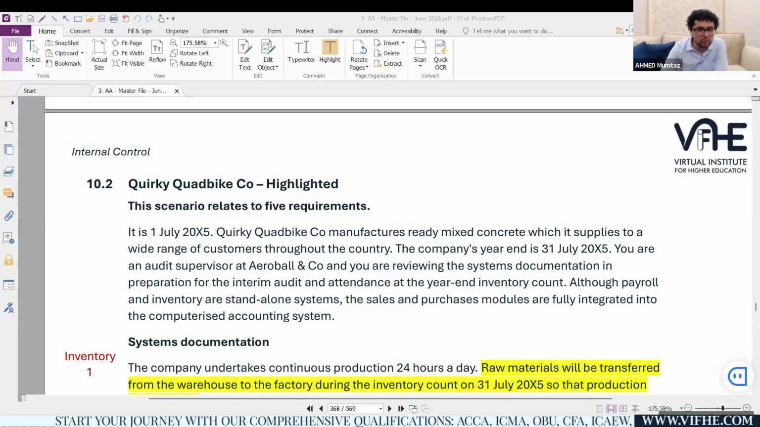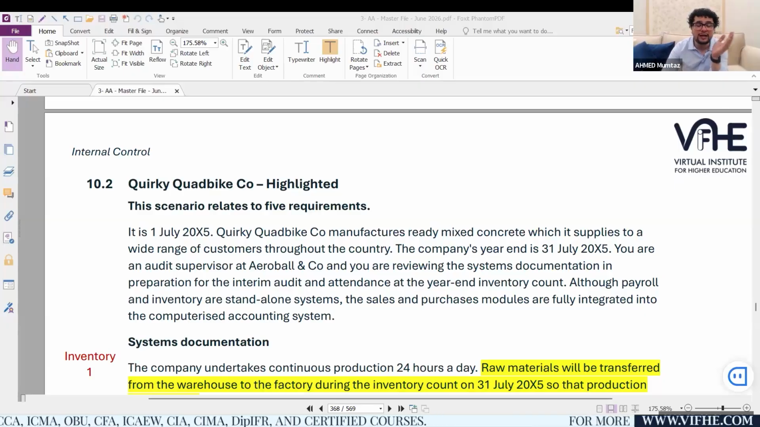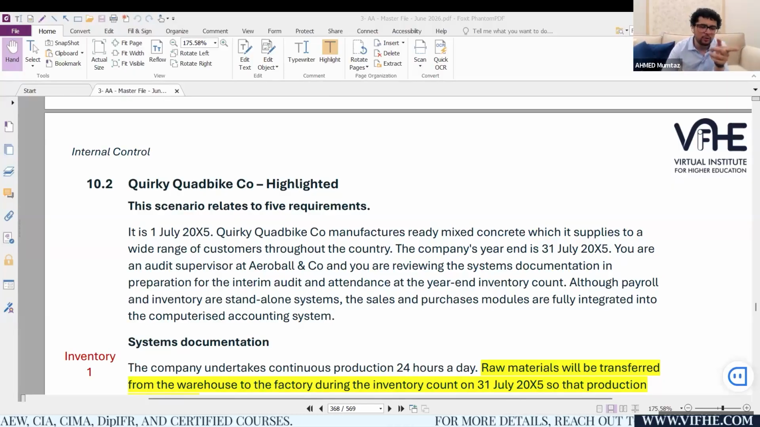Sir, what should be the first word to start a recommendation or test of control, like auditor should be? No, there is no such one word which you can always use. For the control deficiency, you can say this could result in, and for the direct controls, you can say this will ensure that. So check out my notes and my drafted answer for the same.